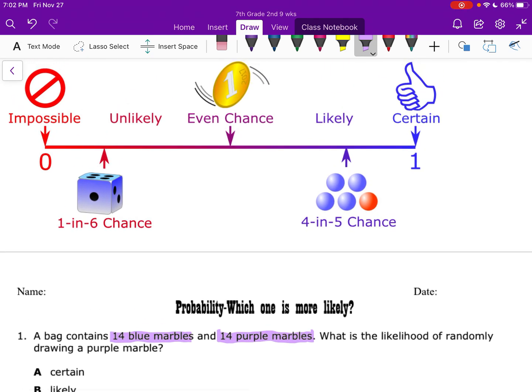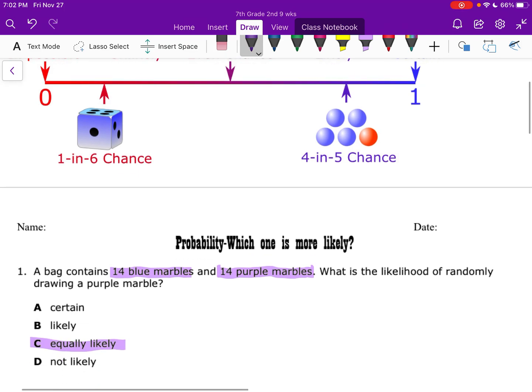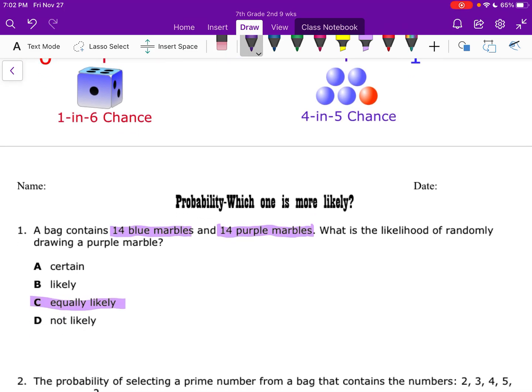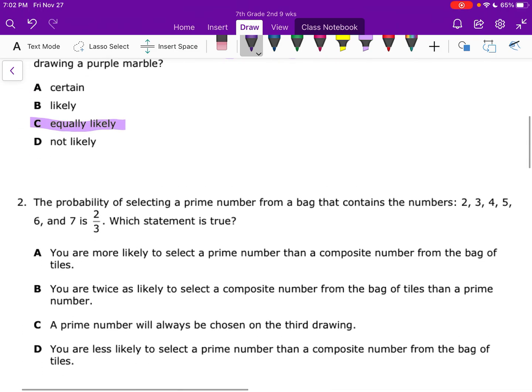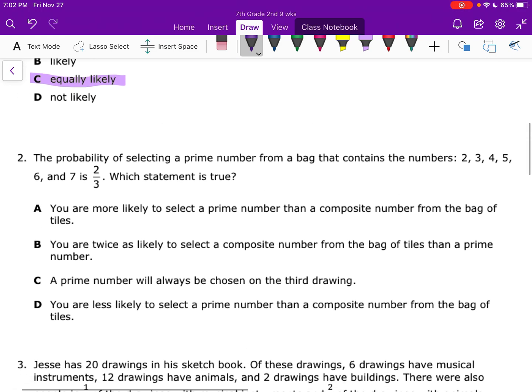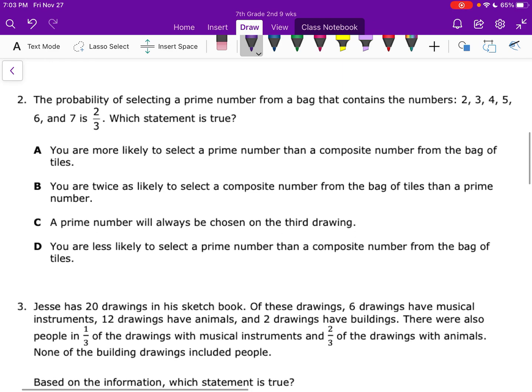It would be right here in the middle, the even chance. Either one could happen just as easily as the other. So it would be equally as likely. Now, unfortunately, not all the questions are going to be that easy. Let's go ahead and look at number 2 and see how they changed it up a little bit here.